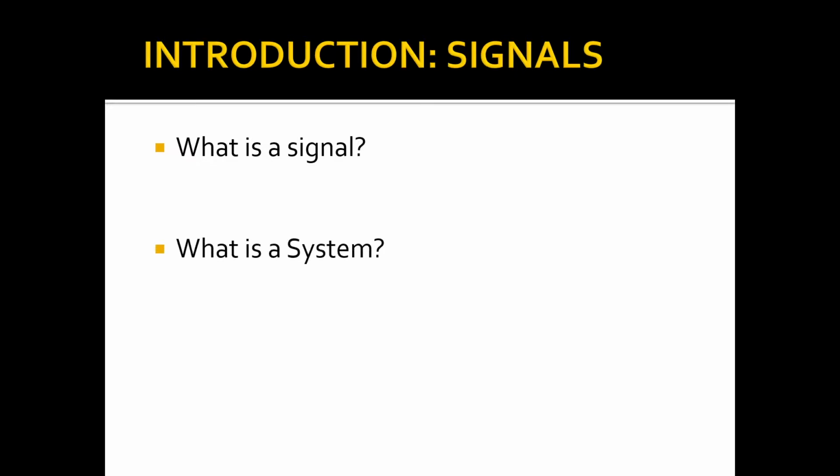Next, what is a system? A system is defined as an entity that manipulates one or more signals to accomplish a function, thereby yielding new signals.